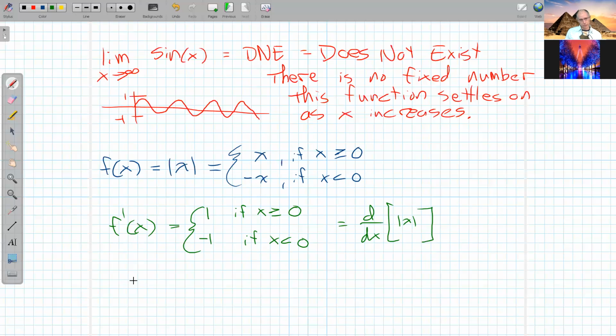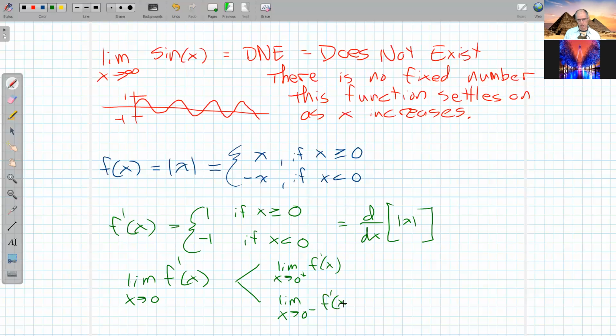Now we think about the limit of f prime of x. So what is the limit of f prime of x as x approaches 0? Well, in this case, we've got to break that into two parts. What's happening on the left and what's happening on the right. So I'm going to take the limit as x approaches 0 from the right of f prime of x, and I'm going to compare that to the limit as x heads to 0 on the left of this f prime of x.